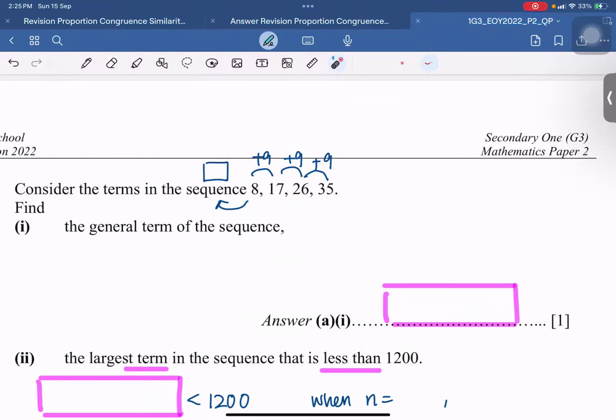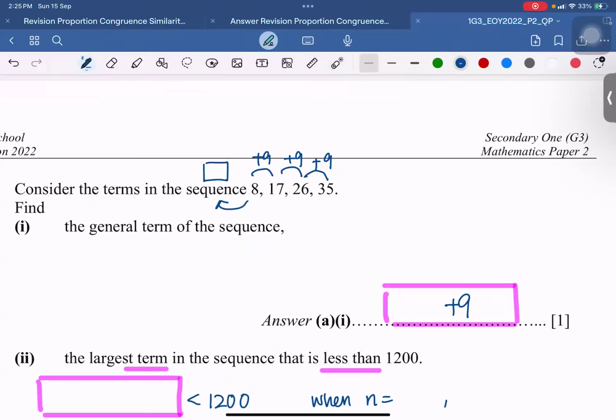Maybe somebody can give me the answer. We have plus 9, plus 9, plus 9, right? So the formula must have a plus 9. What to it? Plus 9. And thank you. Good. But then I need to think what number plus 9 can give me 8. So I need to find the term 0.